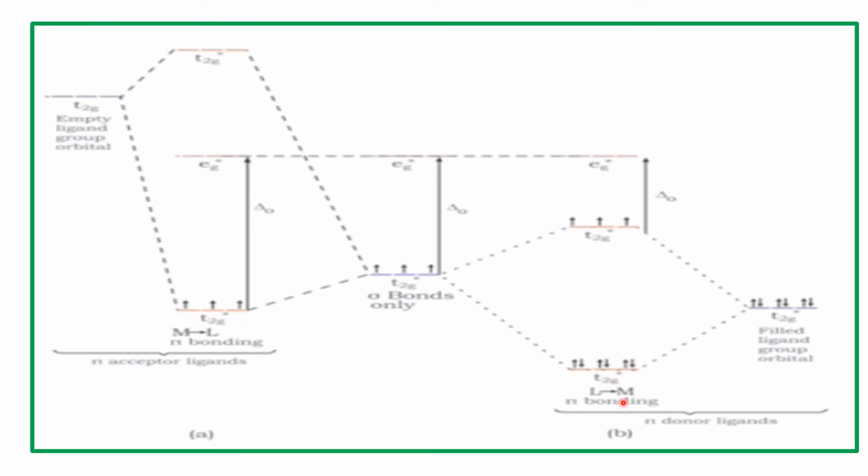In the case of pi donor ligands, the gap between the t2g* and eg* is smaller. That means the delta value is smaller and it forms high spin complexes. But in the case of pi acceptor ligands, the gap between the t2g* and eg* level, delta O, is higher. So this is greater, so it always forms low spin complexes.